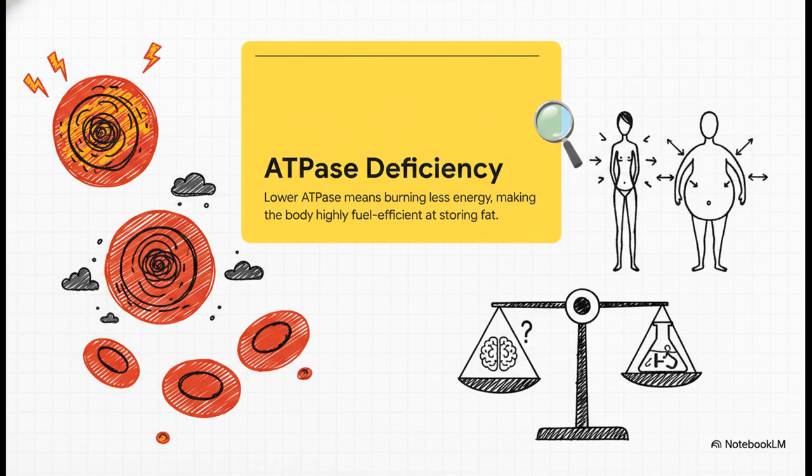Now, consider this incredible metabolic reality. Obese individuals can actually have 20% to 25% less ATPase enzyme activity. What does that mean? It means their red blood cells are burning up to 22% less energy compared to a person of normal weight. Their bodies are simply highly fuel-efficient machines, perfectly designed to store fat. This enzymatic reality really drives home our core thesis. Obesity is a biological predisposition, not a moral failing.